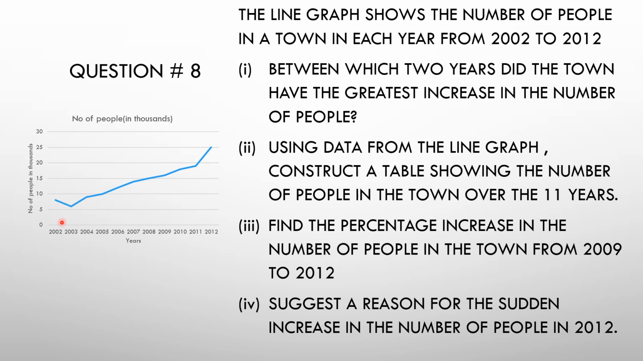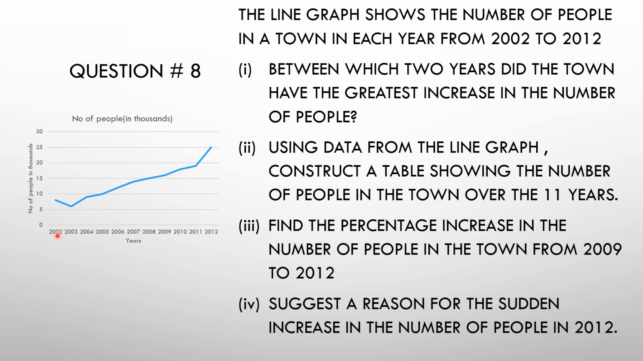A line graph is given over here. We can see in the line graph that years are shown along the x-axis from 2002 to 2012, and along the y-axis the number of people in thousand are shown.